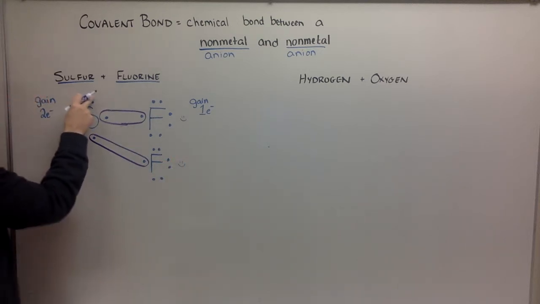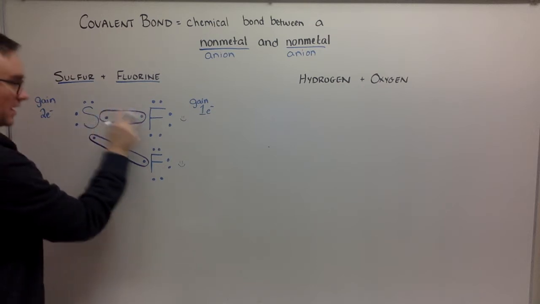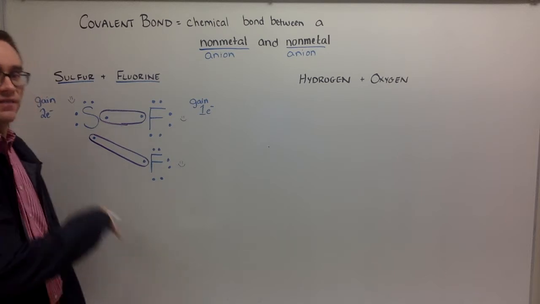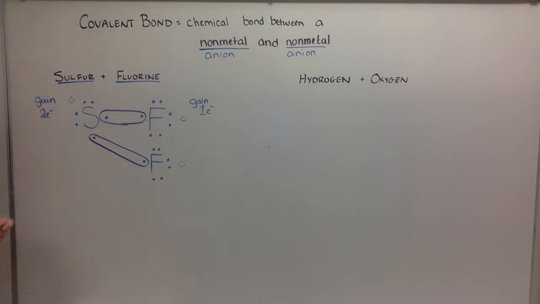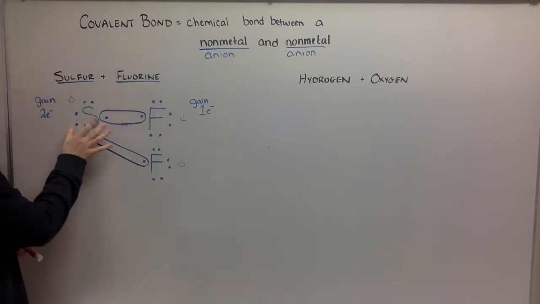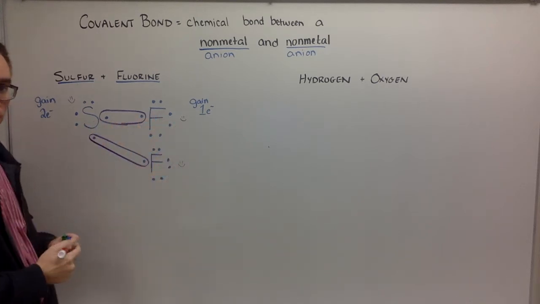This sulfur has 1, 2, 3, 4, 5, 6, 7, 8. He has to share with 2 different fluorines to give everything that he wants in their relationship.